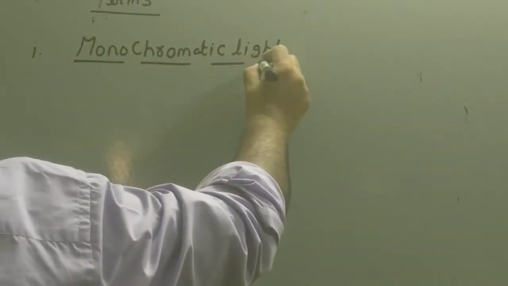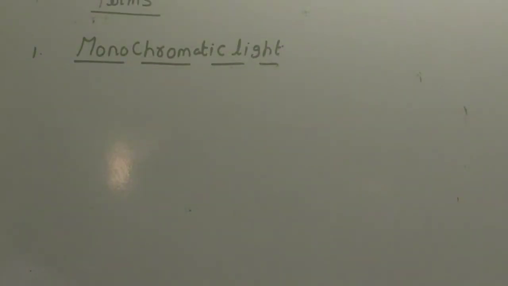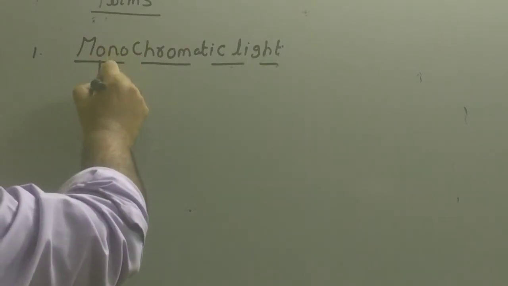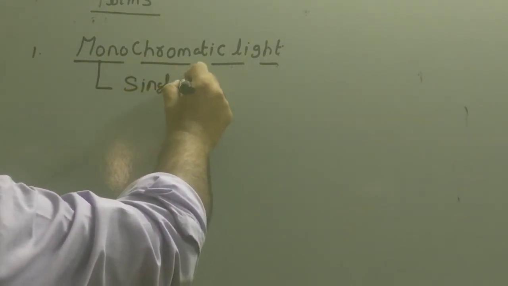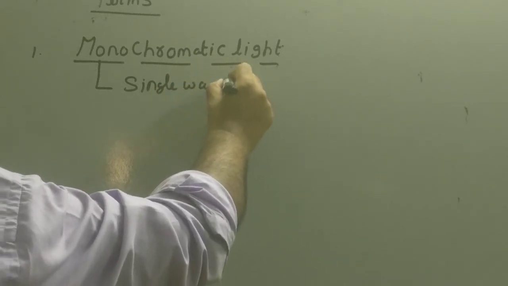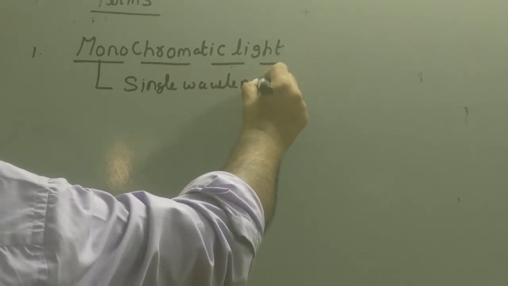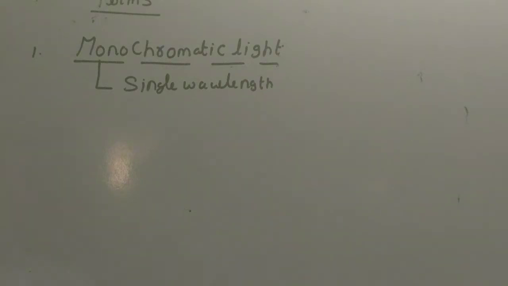So single color light is said to be monochromatic light. Single wavelength light is called monochromatic light. Like red light, yellow light, blue light, and so on and so forth.